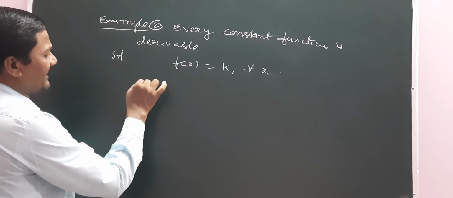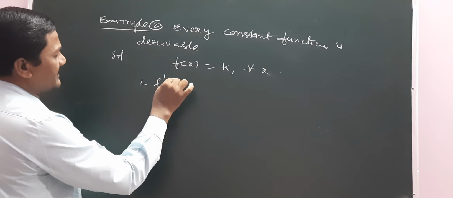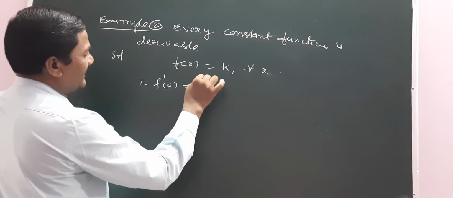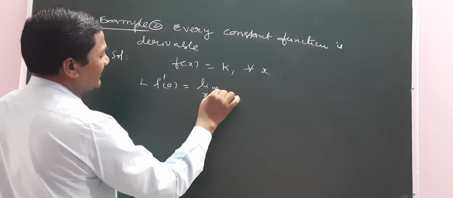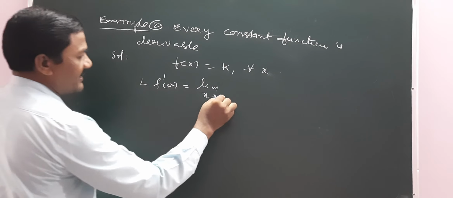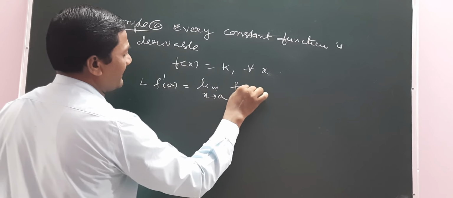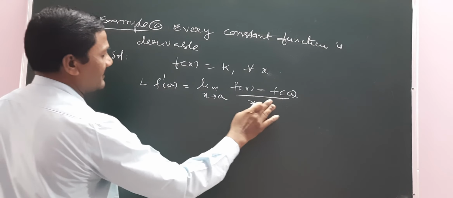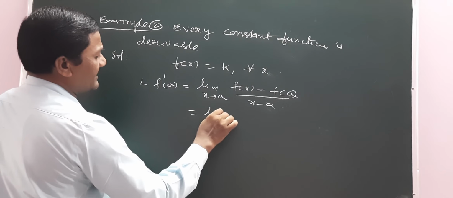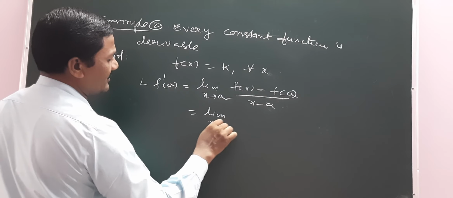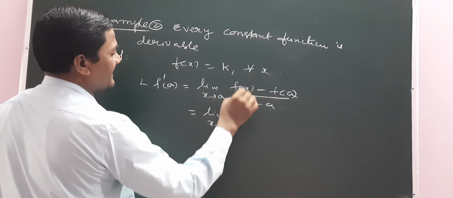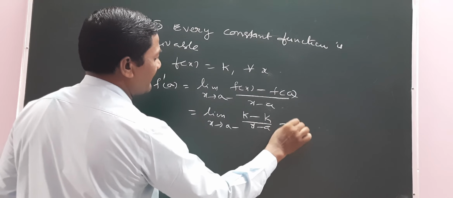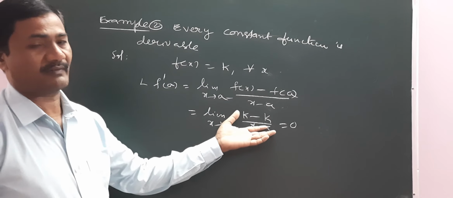So what about the left hand derivative? LF dash at any point a equals limit x tends to a minus of (f of x minus f of a) by (x minus a). Here f of x is k and f of a is also k, so k minus k is 0, the numerator is 0, and the total value is 0.